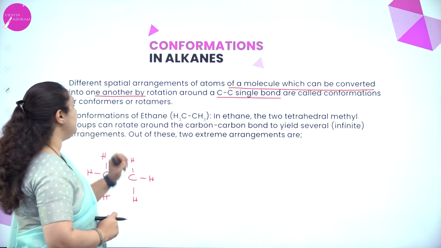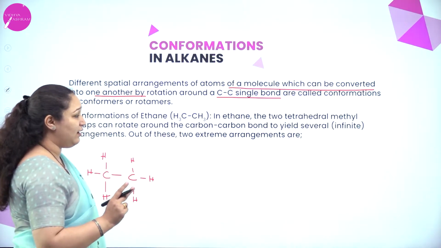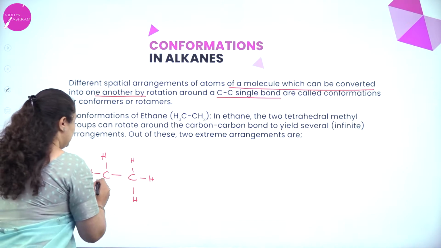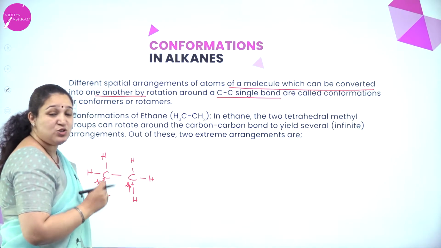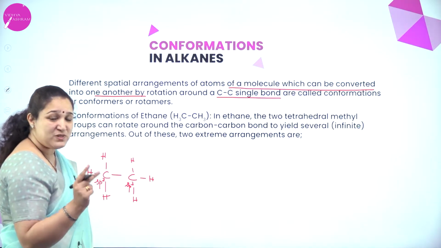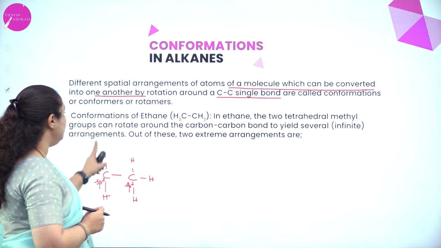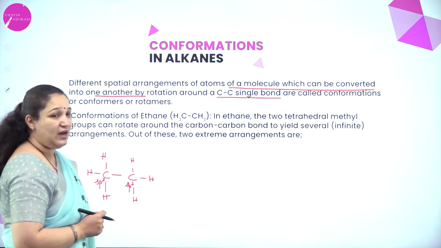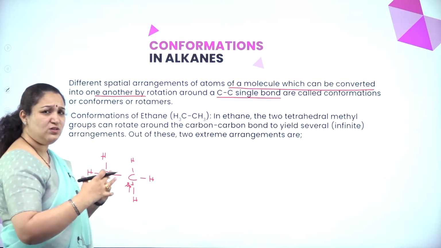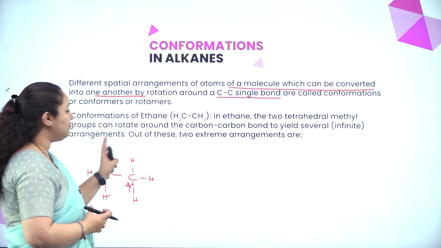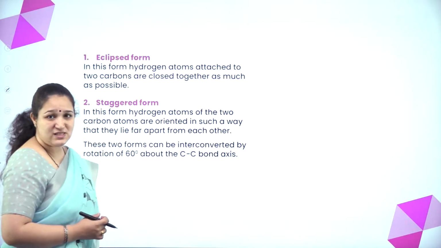Now, conformation of ethane, that is, this is ethane. In ethane, there are two tetrahedral methyl groups. That is, this carbon atom is also sp3 hybridized. This also is sp3 hybridized. So, it is two methyl groups which are tetrahedral structure. Correct? Also, they can rotate around the carbon-carbon bond to yield several arrangements. Many arrangements we can get. Out of that, two extreme arrangements which we can show is the eclipsed form and the staggered form.